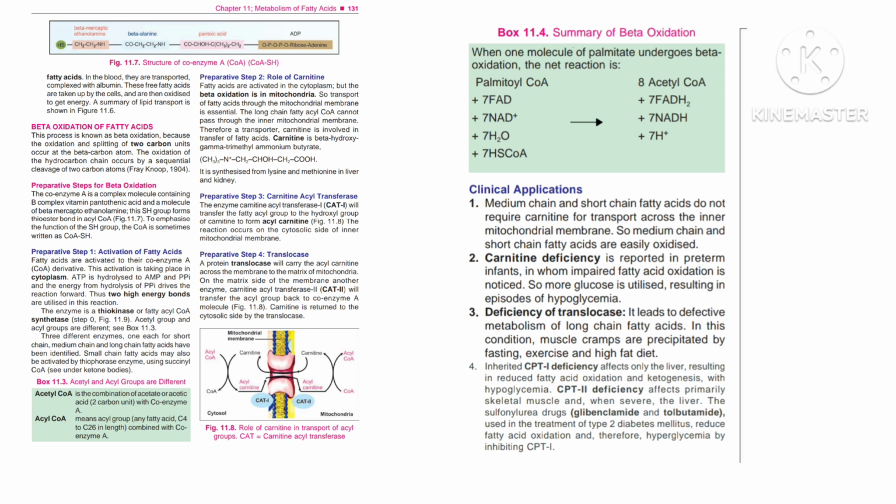Preparative step 1. Activation of fatty acids. Fatty acids are activated to their coenzyme A, CoA, derivative. This activation is taking place in cytoplasm. ATP is hydrolyzed to AMP and PPi, and the energy from hydrolysis of PPi drives the reaction forward. Thus, two high-energy bonds are utilized in this reaction. The enzyme is a thiokinase or fatty acyl-CoA synthetase.